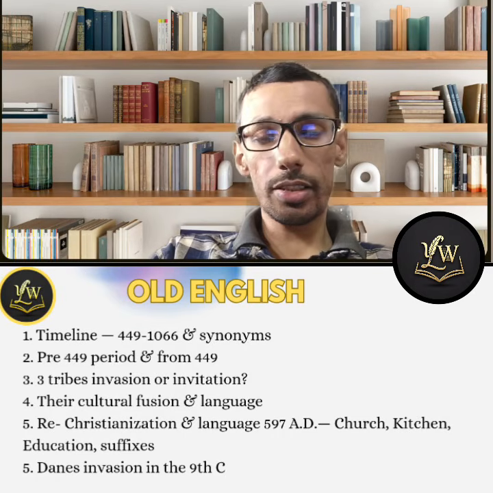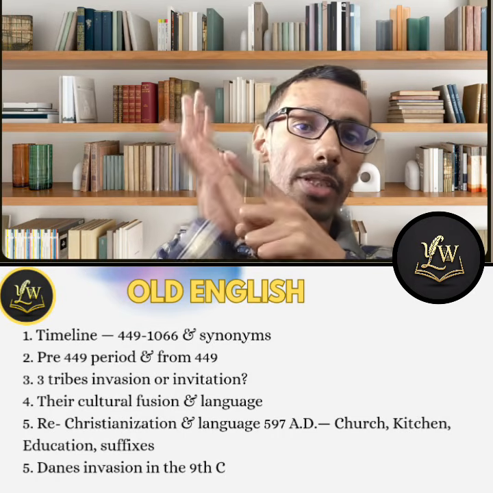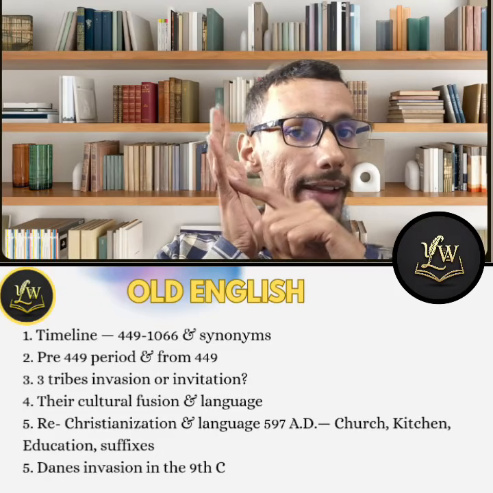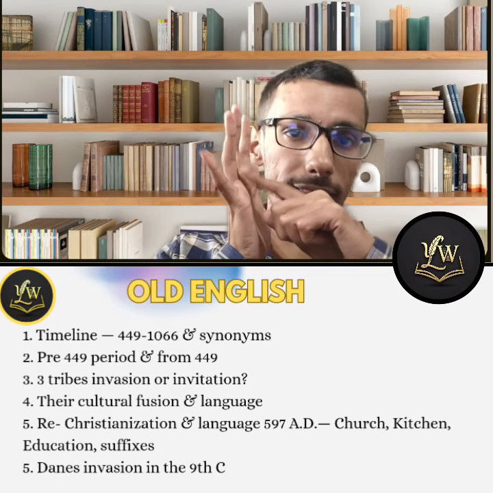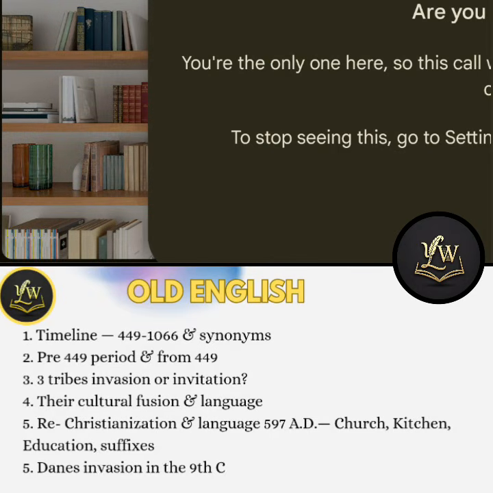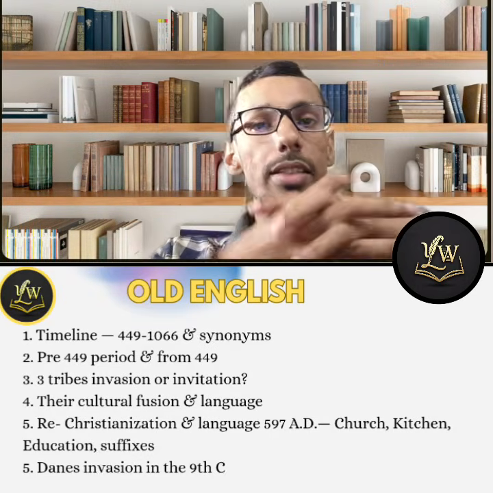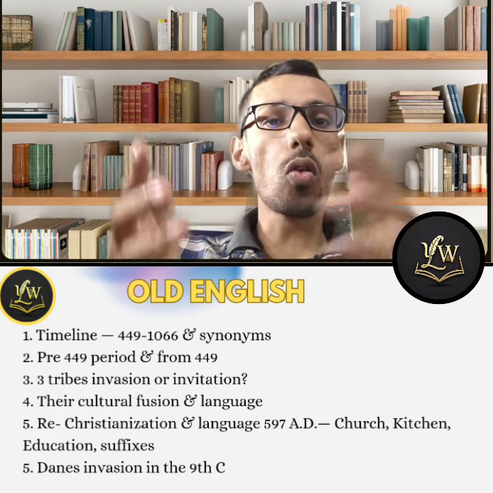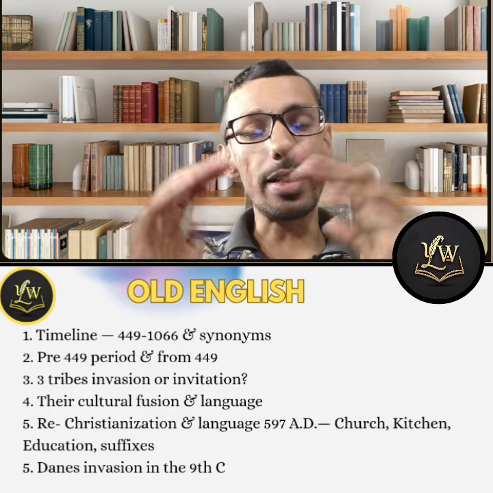So in Historia Ecclesiastica Gentis Anglorum, written by Bede, he says that there are three tribes: Angles, not angels, Angles, Saxons, and Jutes. These three tribes came to England, conquered England, and at the same time created their empire, the seven kingdoms.